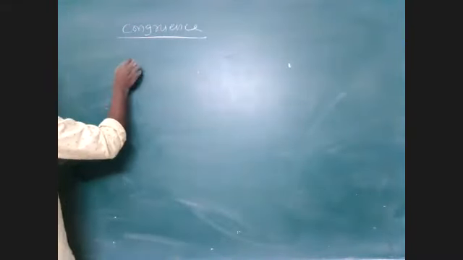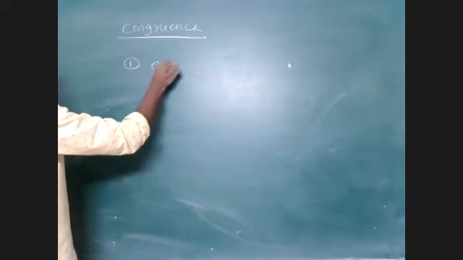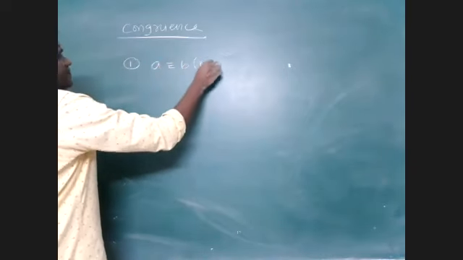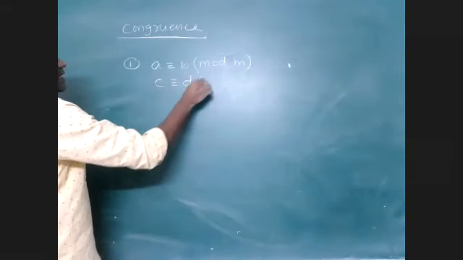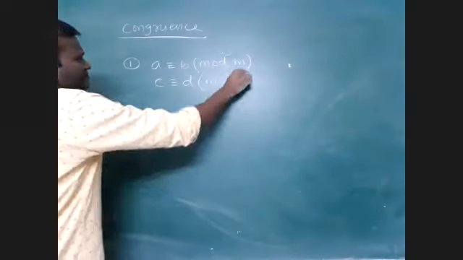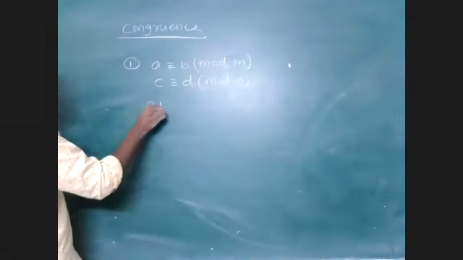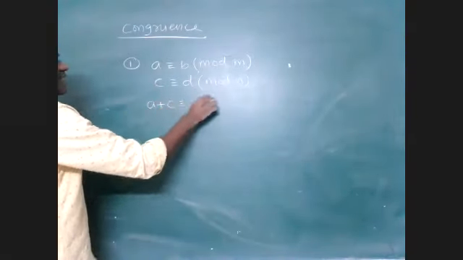So some important properties I am telling here. First one is, if A is congruent to B mod M and C is congruent to D mod M, then A plus C is congruent to B plus D, I can write here.